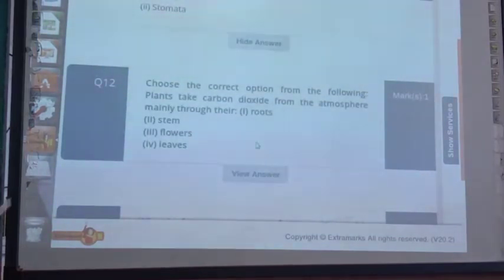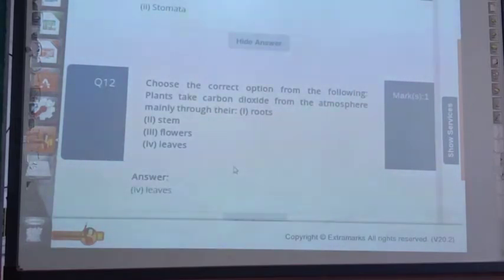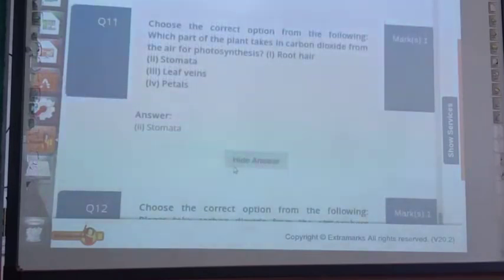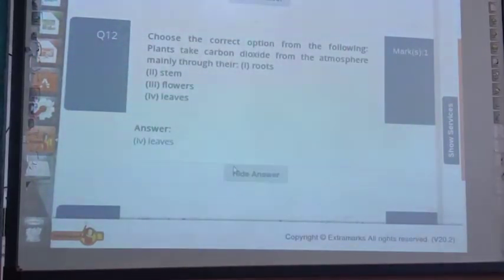Now question number 12. Choose the correct option from the following. Plants take carbon dioxide from the atmosphere mainly through their roots, stem, flowers, leaves. The plant takes carbon dioxide from the atmosphere mainly through their leaves. View answer, just see: leaves. In this way question number 12 is also completed, and all the NCERT exercise of chapter number one is completely completed.